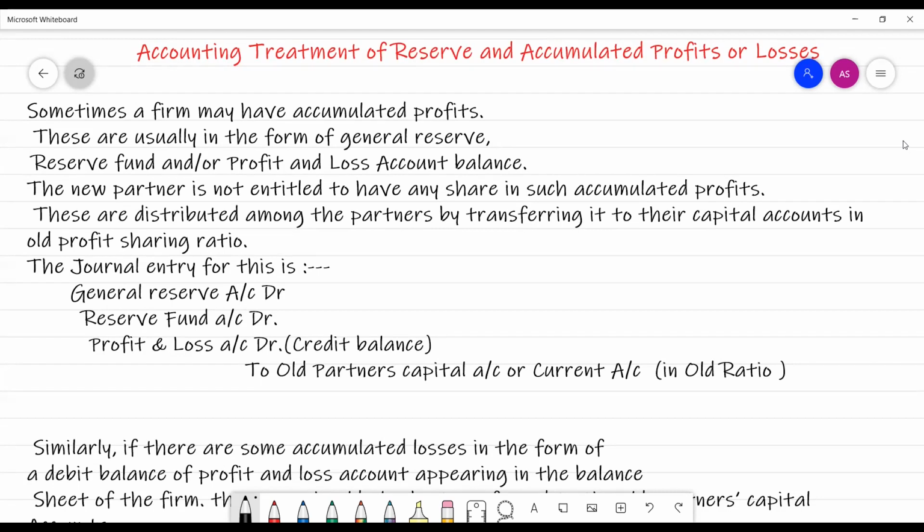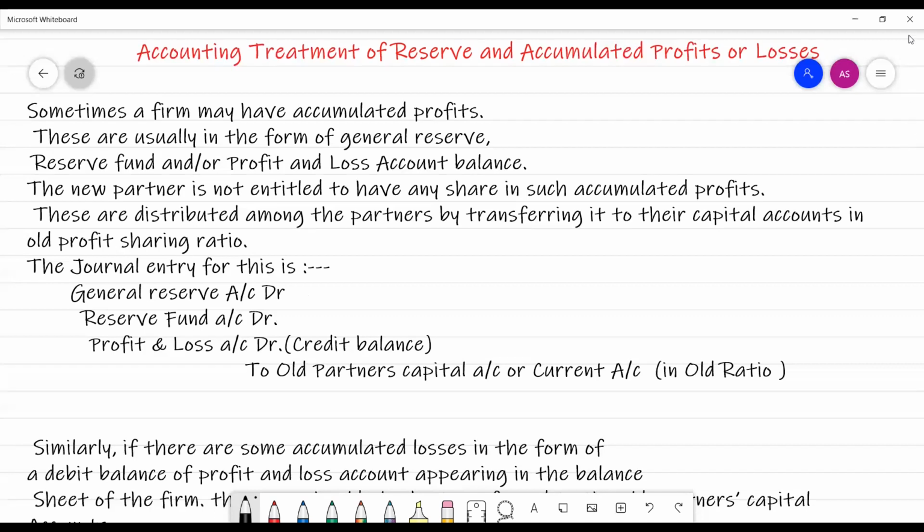On the liability side, there may be a general reserve fund, or a credit balance of the profit and loss account. How are these transferred to the old partners? The journal entry is: general reserve account debit, reserve fund account debit, profit and loss account debit. Only the credit balance of the profit and loss account is debited. Old partners' capital accounts are credited if the capital accounts are fluctuating. But if the capital accounts are fixed, then we may write current account. These partners' capital accounts are credited in the old profit sharing ratio.